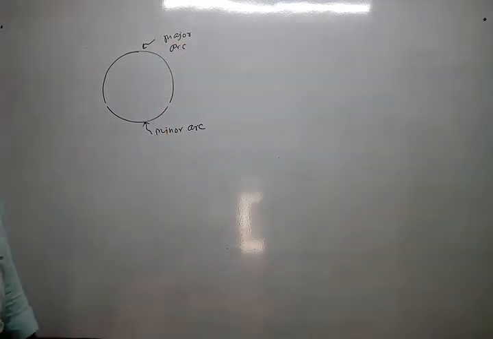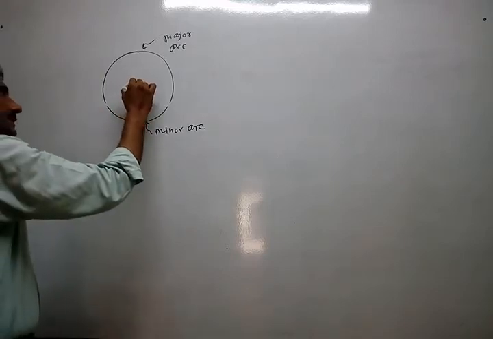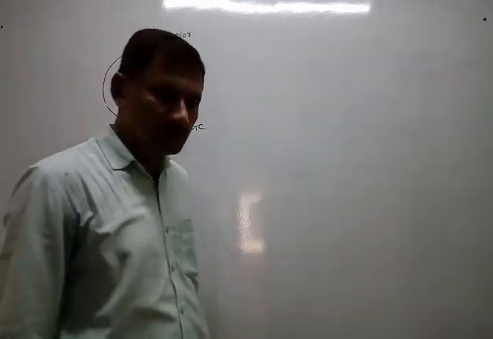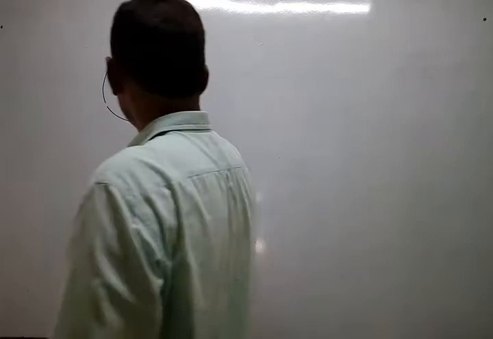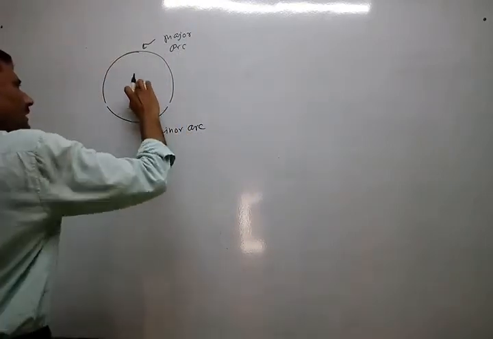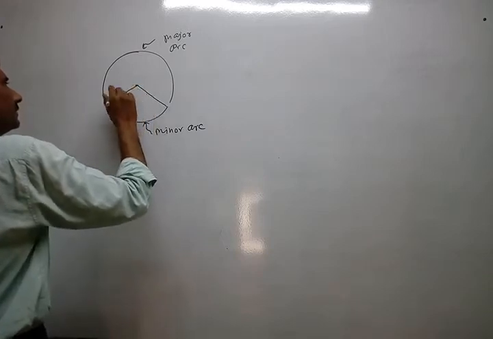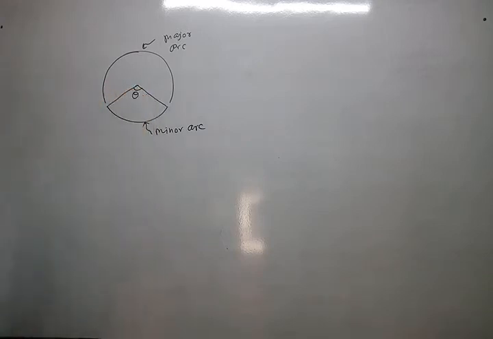You understand? Now, what should the length be if the radius is given? Suppose the radius is given, then how can you find the length of the arc? You can find the length of the arc if the angle made by the end points of the arc is given, otherwise not.